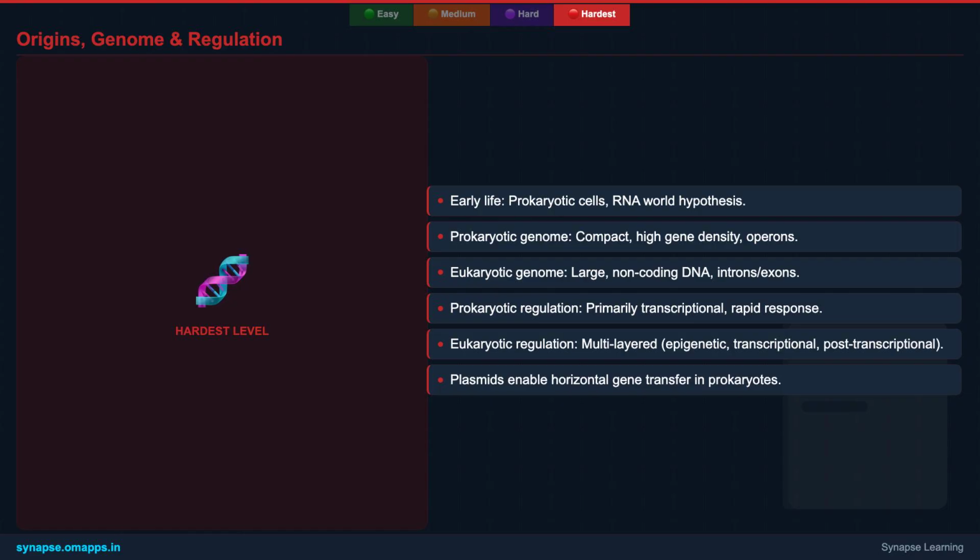We then delve into the intricate genomic architecture, comparing the compact, operon-rich prokaryotic genome with the expansive, intron-laden eukaryotic genome, highlighting the profound differences in gene regulation that enable such diverse life forms.